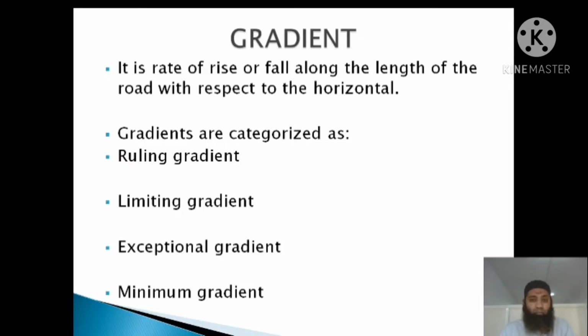So this should be properly checked, because sudden rise and fall cannot be provided. It should be given a proper slope also, because if this is not designed properly, it might lead to big accidents. So gradients are categorized as ruling gradient, limiting gradient, exceptional gradient, and minimum gradient. These have been categorized into these four types. We'll be seeing what all of these mean.